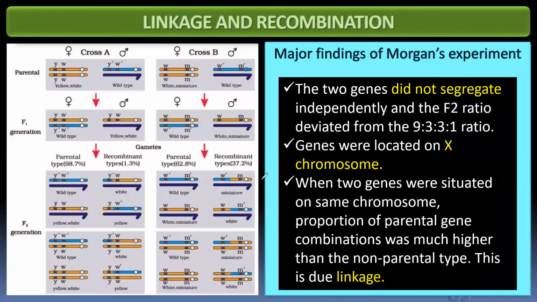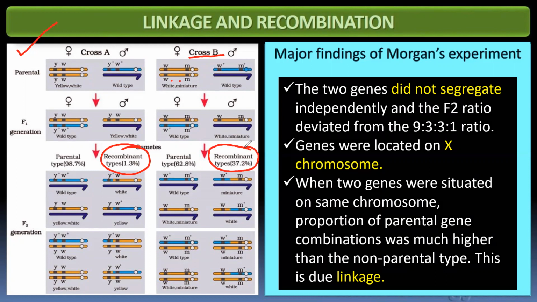Let us see what the major findings of Morgan's experiments are. This is the diagram that is there in your NCERT. It's the same, there are no such changes. From this diagram, have a look at cross A and cross B. In cross A, the genes are tightly linked, so the chance of recombination is very low. Whereas in cross B, you can see they are loosely linked. So that leads to an increase in the recombination rate.